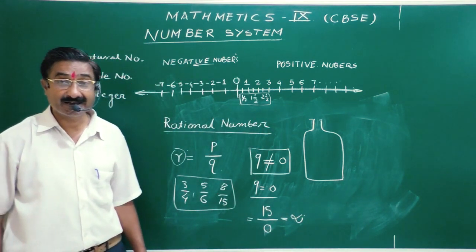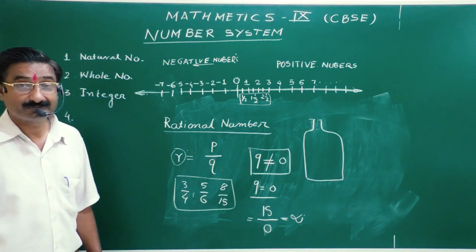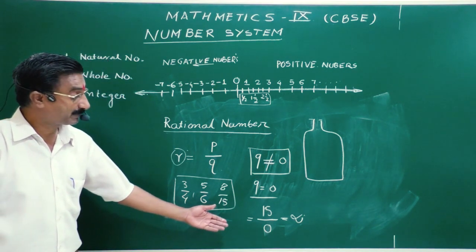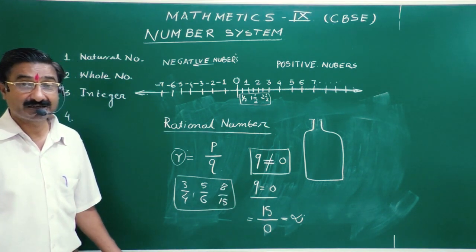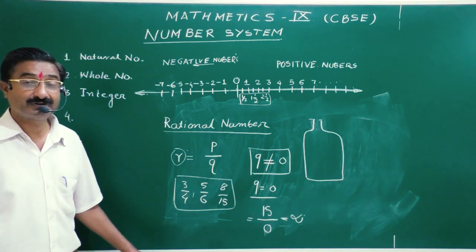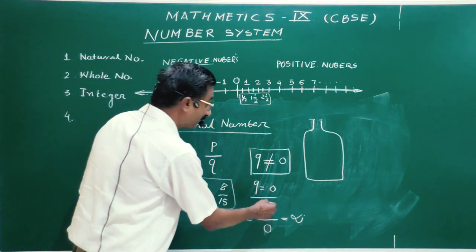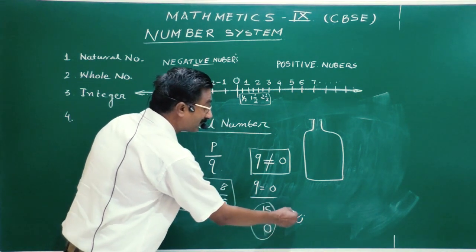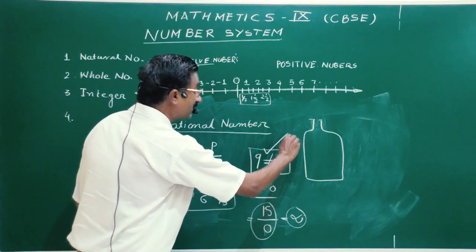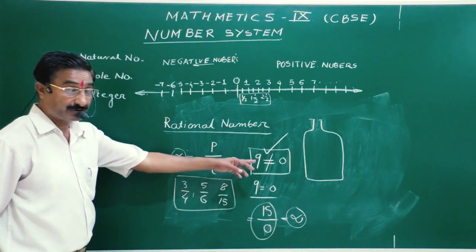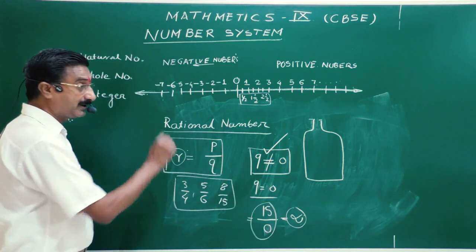You will not get any answer. क्योंकि आप 0 का पहाड़ा बोलोगे तो, if you speak the table of 0, what will be the answer again and again? 0 1s are 0, 0 2s are 0, 0 3s are 0, and 0 infinities are 0. So if the denominator is 0, this will be infinity. That's why Q is not equal to 0. Then this term will be a rational number.